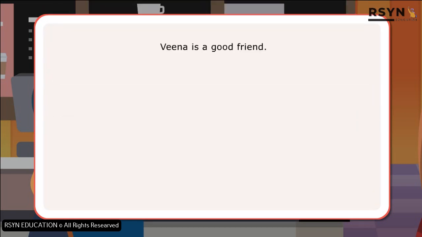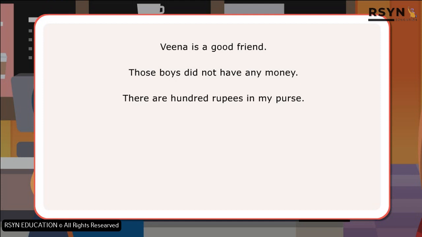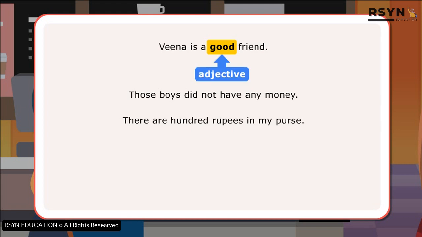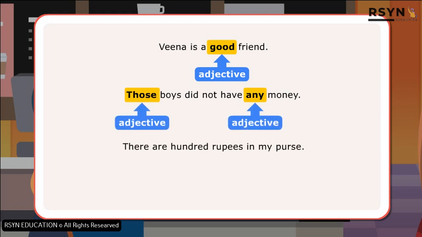Veena is a good friend. Those boys did not have any money. There are 100 rupees in my purse. In the first sentence, good is an adjective as it tells Veena's quality. In the next sentence, those and any are adjectives. Those points out which boys are meant and any shows the quantity of money they had.